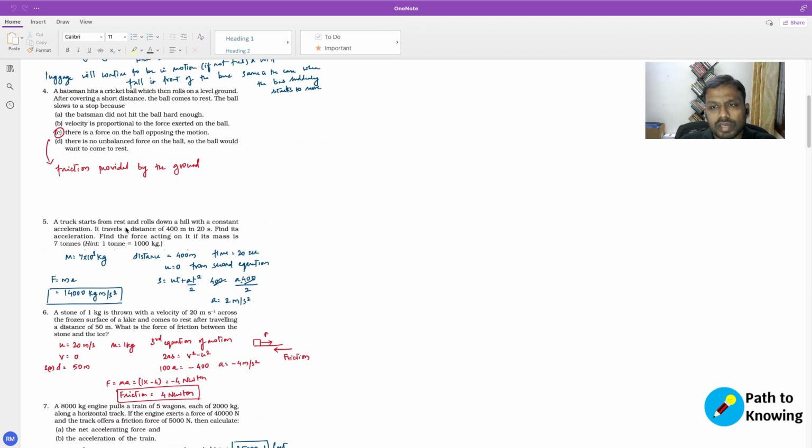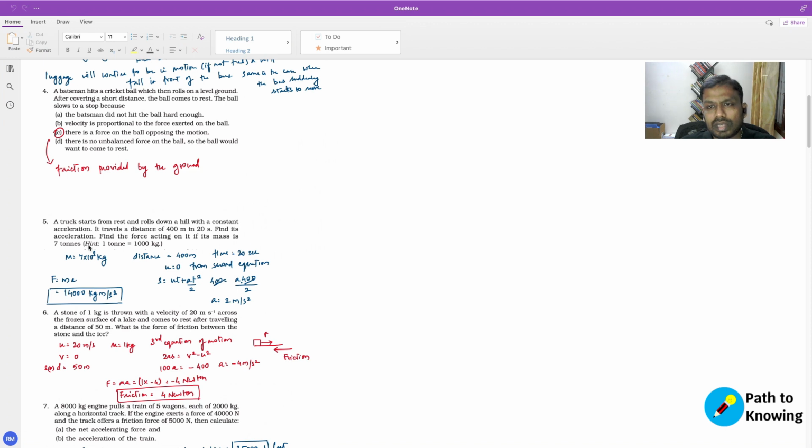A truck starts from rest and rolls down a hill with a constant acceleration. It travels a distance of 400 meters in 20 seconds. Find its acceleration. Find the force acting on it if its mass is 7 tons. Okay, so here we are talking about an object that is weighing 7 tons, right? So the mass of the object is 7 tons. 1 ton is 1000 kg. So mass is 7 times 10 cube kg.